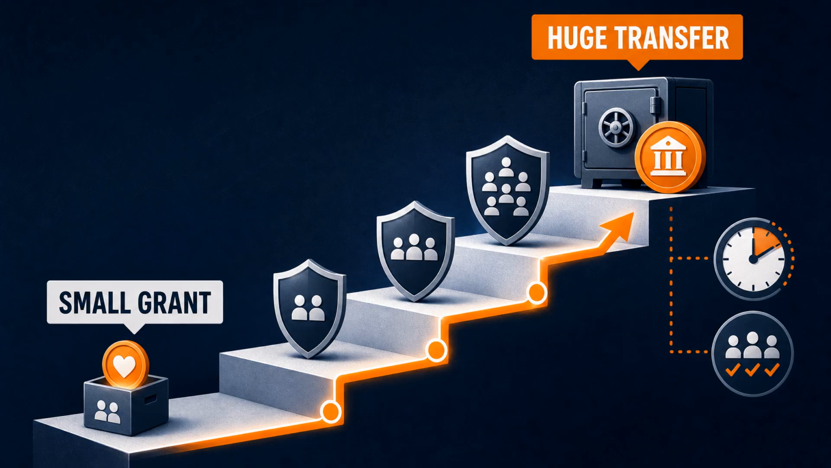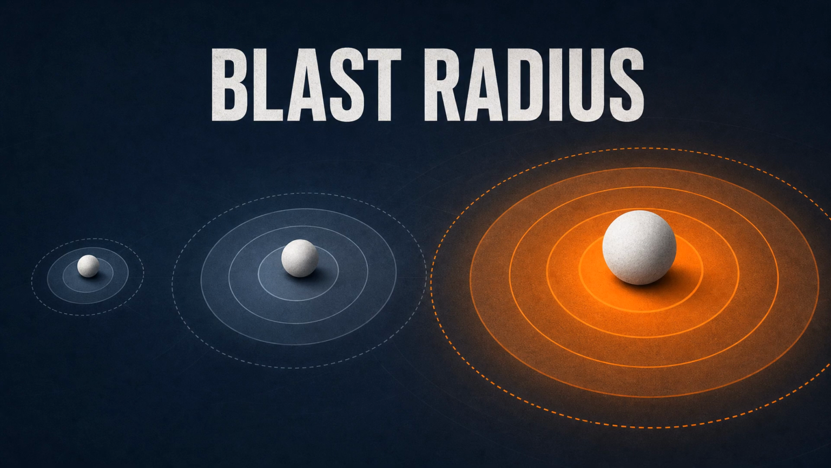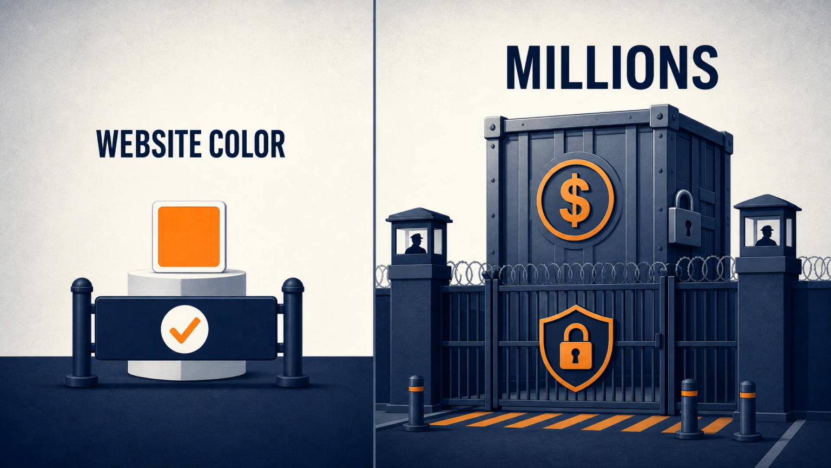Some use different thresholds for different actions. A small grant might need a normal vote. A huge treasury transfer might need much higher participation, a longer delay, or multiple approvals. The key idea is that not every decision should have the same blast radius. Changing a website color and transferring millions from the treasury should not require the same level of review.